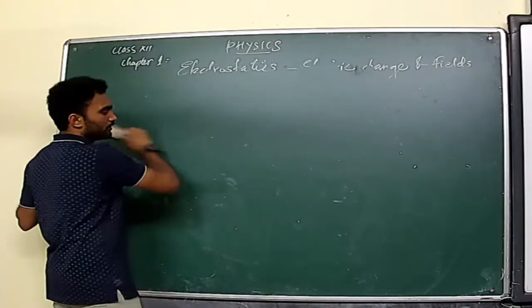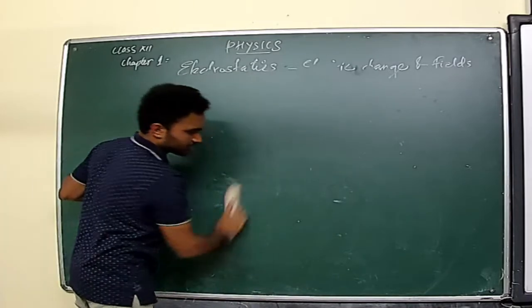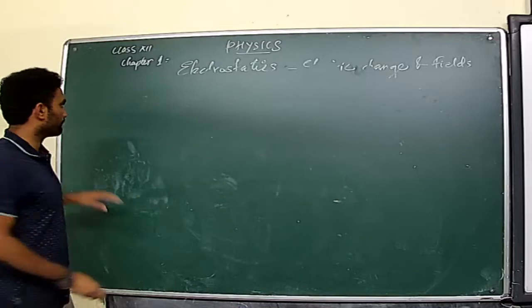So now we are moving to the last section of today's session, that is Coulomb's law in vector form.